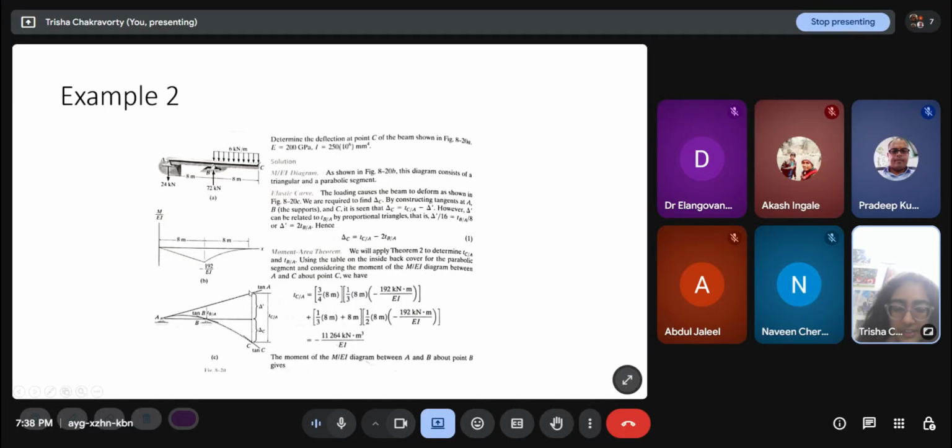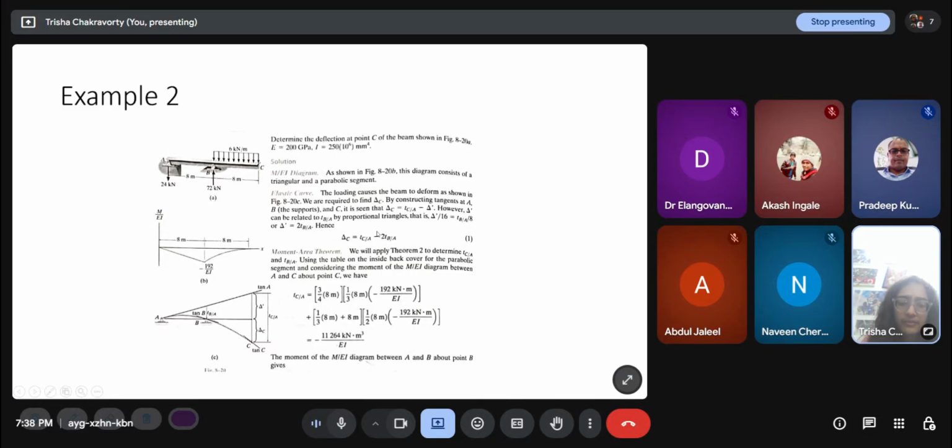However, delta dash can be related to the others. So these are all geometry. This is all you have to do. The first thing you have to do is draw an intuitive deflected shape. Then you have to draw the tangents. Draw all the tangents at all the verticals and see how you can connect them geometrically. So here we get an expression: delta C is TCA minus 2 TBA.